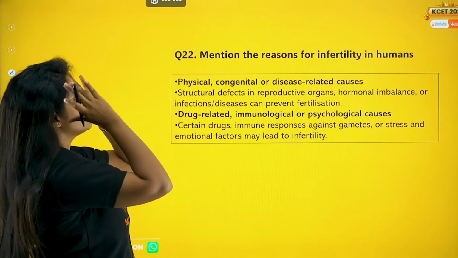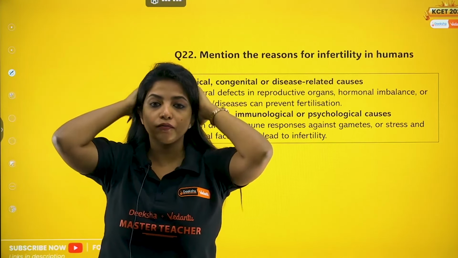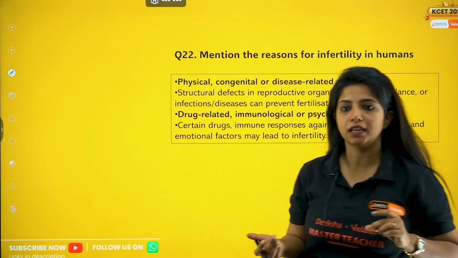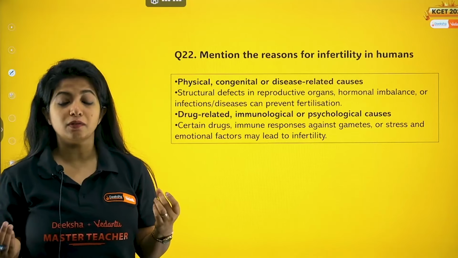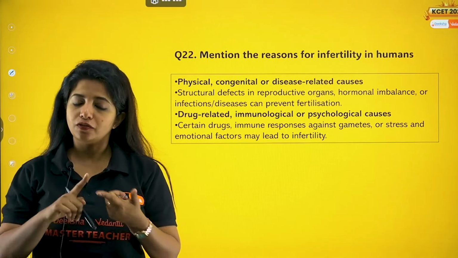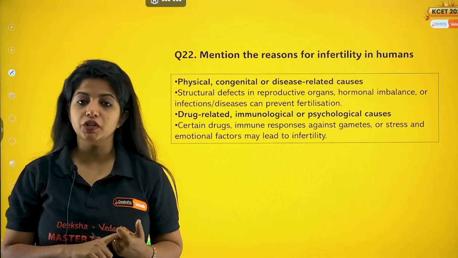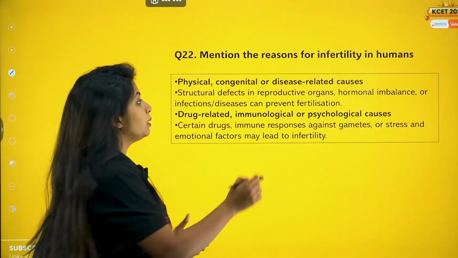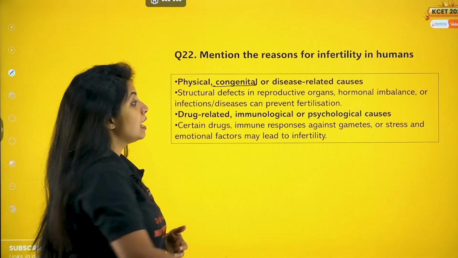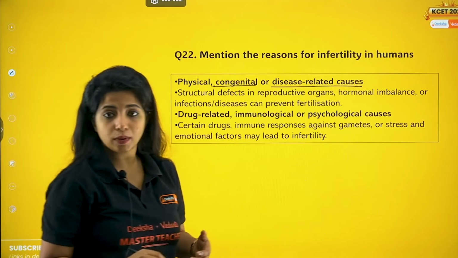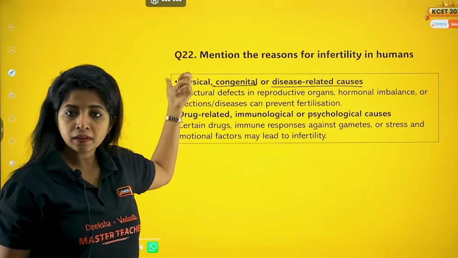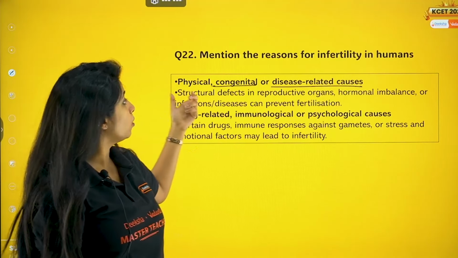Now mention the reasons for infertility in humans. Why do you think human beings are becoming infertile? Why are they not able to give rise to a baby? First, physical reasons, because of their body's problems. There might be congenital reasons, something genetic that they inherit, my dear children. There can be disease-related causes as well. Structural defects in the reproductive organs come under the physical category. Hormonal imbalance also comes under physical.